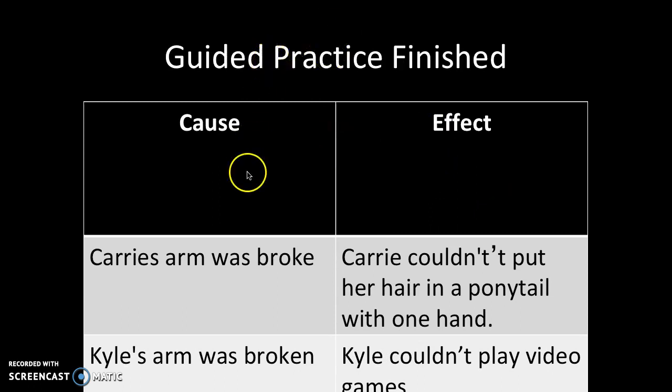Maybe ask a few groups what their answers were if they're different, just because pages 5 through 8 have numerous cause and effects. So, cause, Carrie's arm was broke, effect, Carrie couldn't put her hair in a ponytail with one hand. Cause, Kyle's arm was broken, effect, Kyle couldn't play video games.